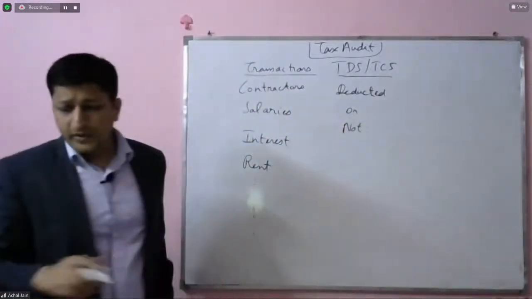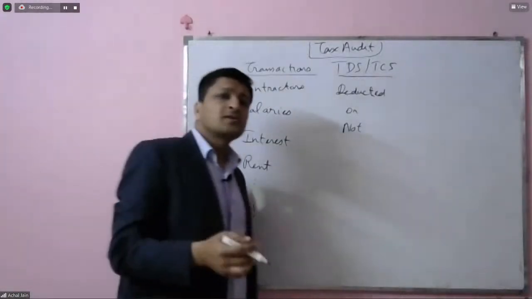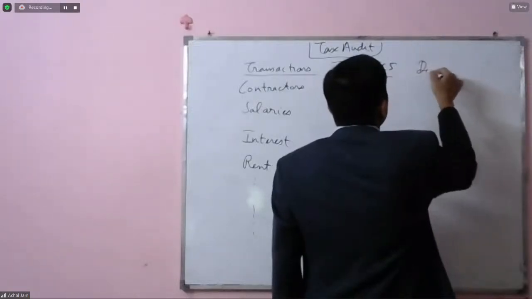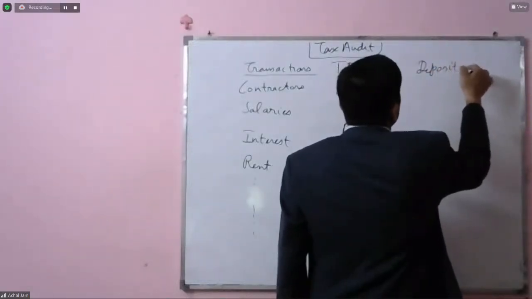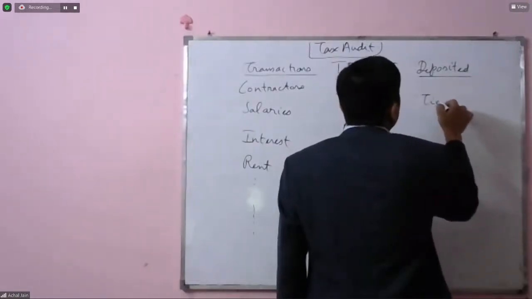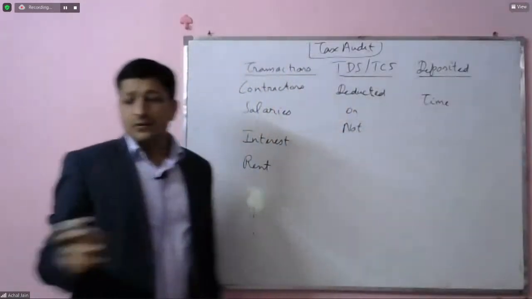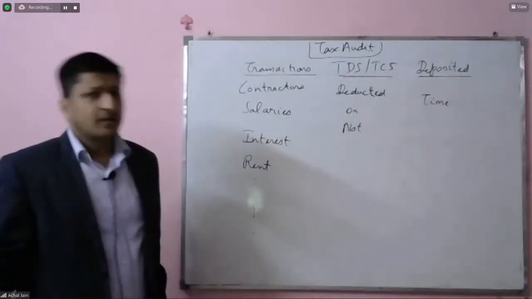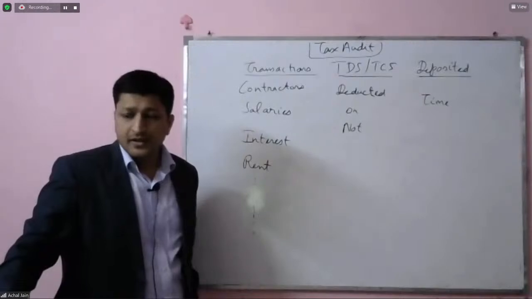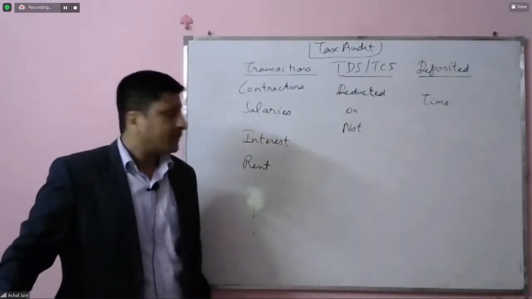So this is the first point. And if this was deducted, whether it was deposited or not, and that too on time. So all of these things are required to be checked by the tax auditor. So let's try to understand the challenges over here. Now, what could be a challenge? Or what could be the requirement in respect of this type of checking?